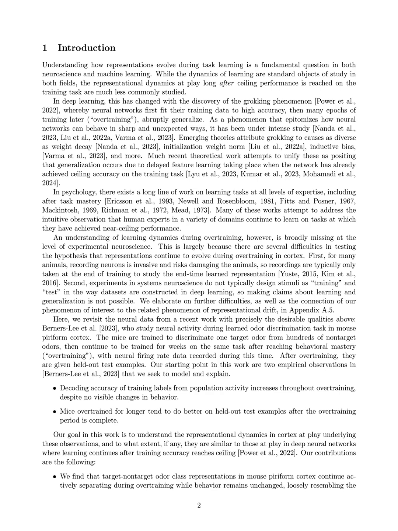This phenomenon is analogous to the grokking observed in deep learning, where networks continue to learn and generalize long after training accuracy has plateaued. By analyzing neural firing rate data, we find that the separation of target and non-target odor representations increases during overtraining, suggesting that the underlying representational dynamics involve margin maximization, similar to the behavior of deep neural networks. Our findings contribute to a deeper understanding of how neural representations can continue to evolve and improve generalization capabilities, even after apparent mastery of a task.